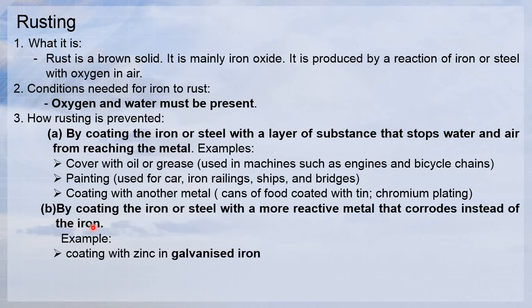B is coating the iron or steel with a more reactive metal that corrodes instead of the iron, for example coating with zinc in galvanized iron. So A and B show you how rusting can be prevented.